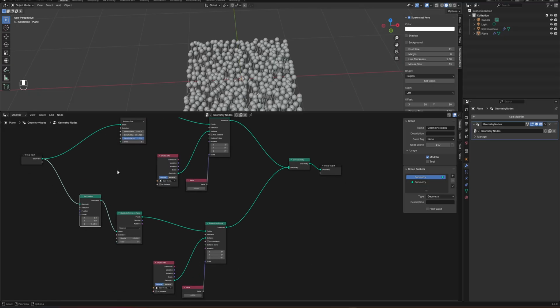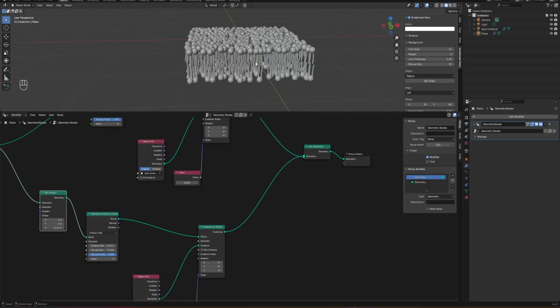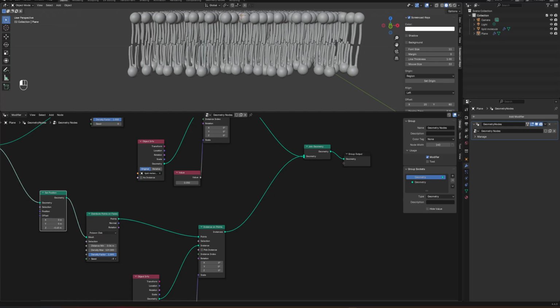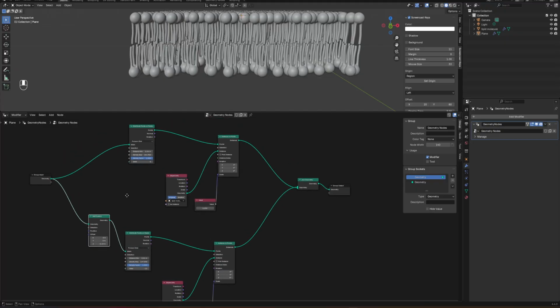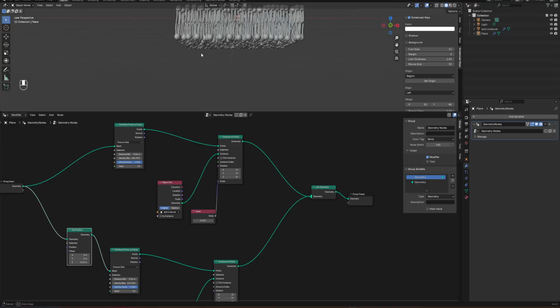And I can follow the same thing here, 0.06, and then increase the density. So, okay, you can go here and you can see it like that. And then you can change these seeds to give a little bit of randomness.